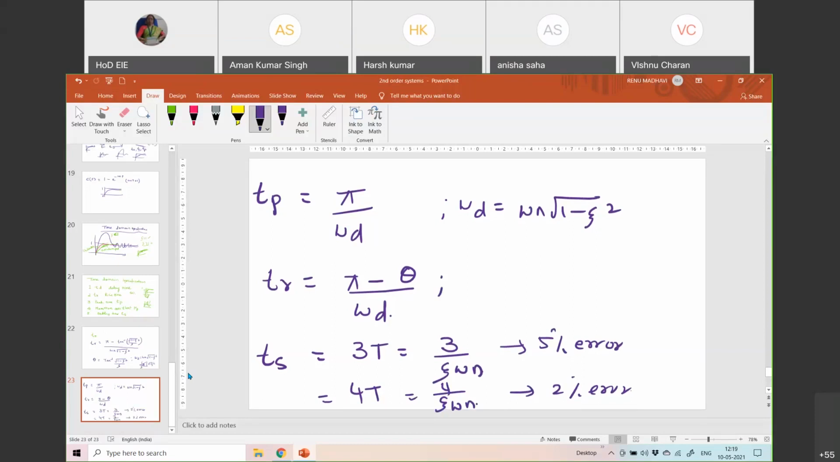And finally, the percentage of peak overshoot, which is also important, is given as e to the power of minus pi zeta by square root of 1 minus zeta square, into 100. Percentage of peak overshoot is this into 100. So these are the important things you have to know.